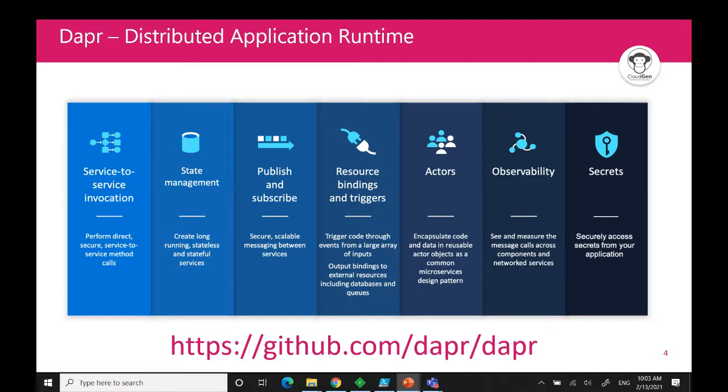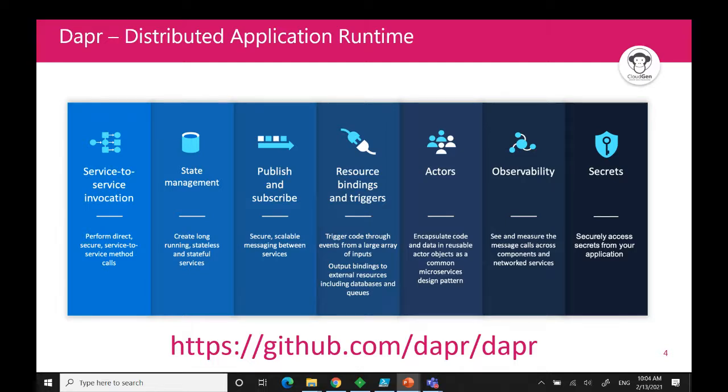So, service to service invocation, for synchronous communication from one service to another. Then state management. We all know that stateless services are scalable, but we also all know that state is often necessary, right? So, you offload state to external state stores, and that's how we can keep scaling. And Dapr will help you deal with that as well.